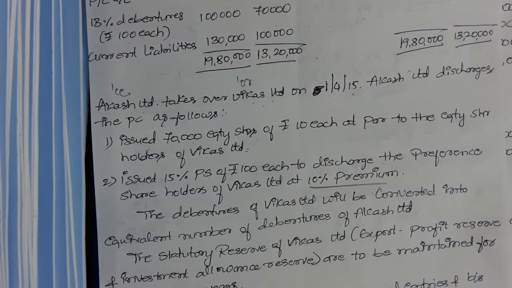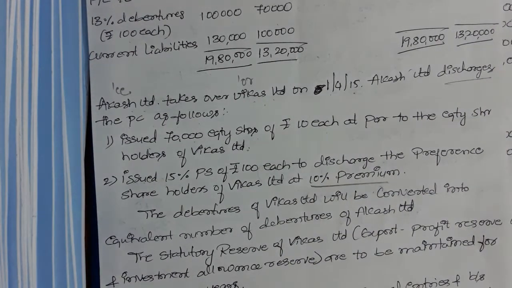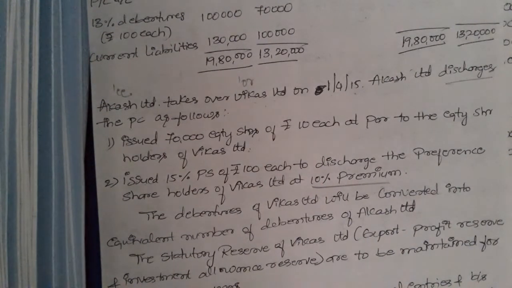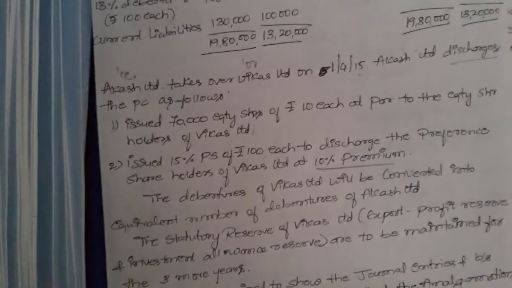In this question they have not given what the purchase consideration is. We need to calculate the purchase consideration. Whenever the problem states the discharge of purchase consideration, as for example here, that clearly indicates this is under the net payment method. When the assets information is given, we can take that as the net asset method. In this problem they particularly stated the discharge of purchase consideration, so this is the net payment method. We need to calculate the purchase consideration under the net payment method.